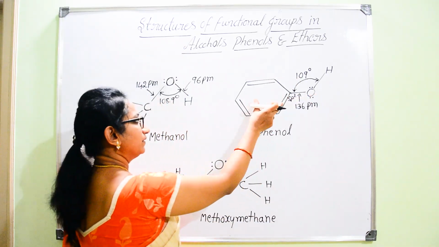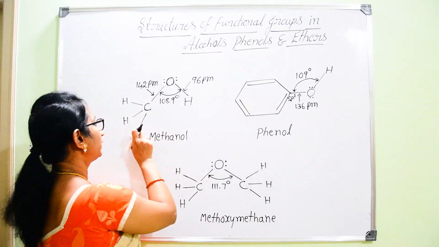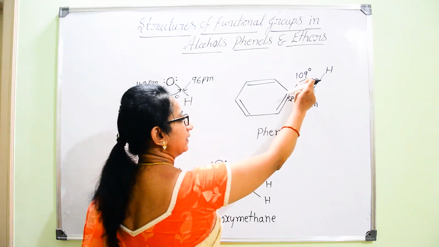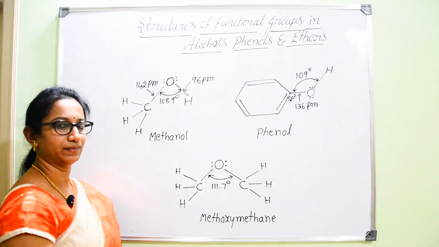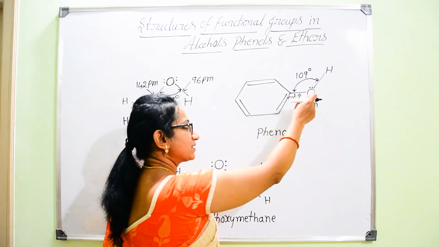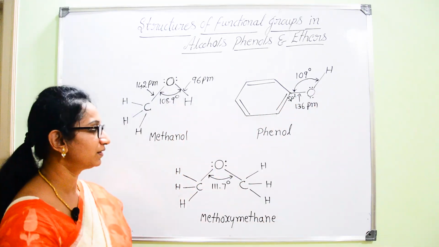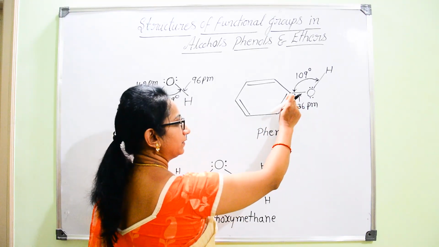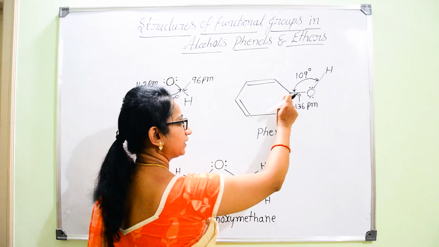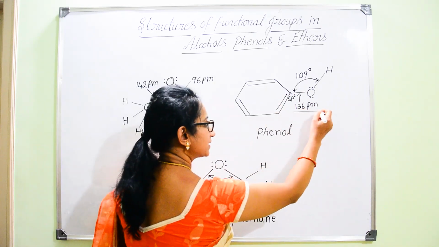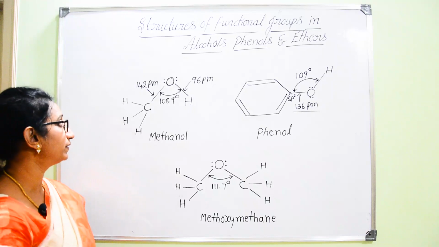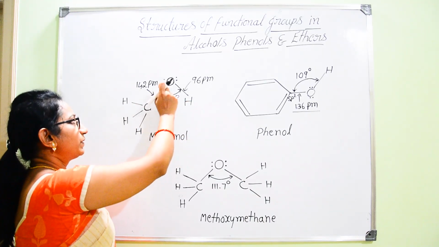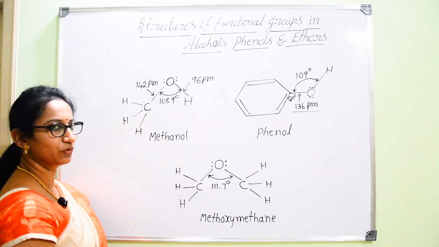Here you can find this benzene ring is somewhat bulky compared to the methyl group. Hence, there will be a slight expansion in the bond angle. It will be a little bit more than the other bond angle, even with the presence of the lone pairs of electrons. Now, very specifically, the bond length between oxygen and the carbon atom of the aromatic ring is given as 136 picometer, whereas in methanol, the bond distance between oxygen and carbon is 142 picometer.